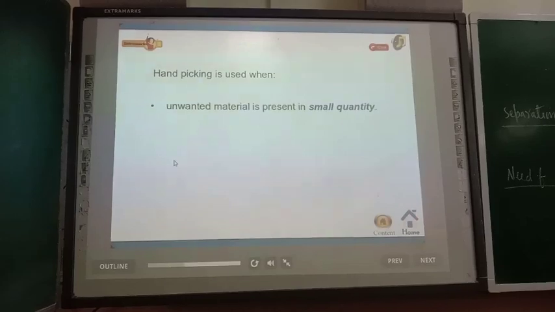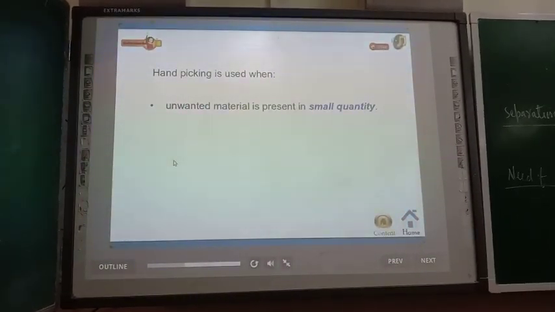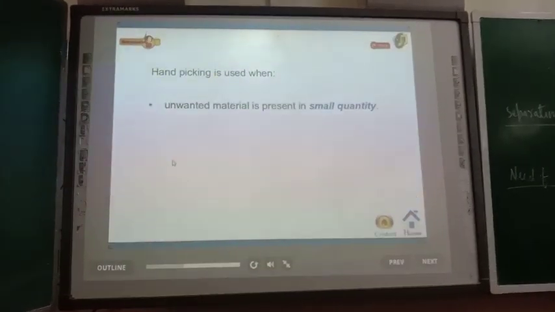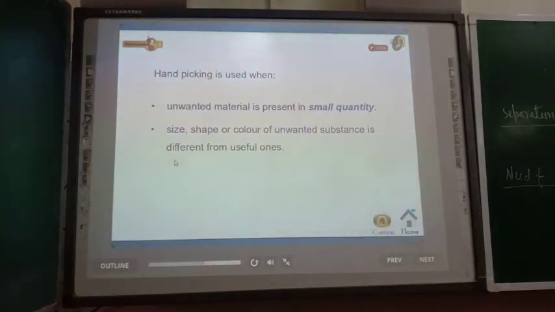This is the condition: the size, shape or color of the unwanted substance is different from the useful ones, then only it should be used.